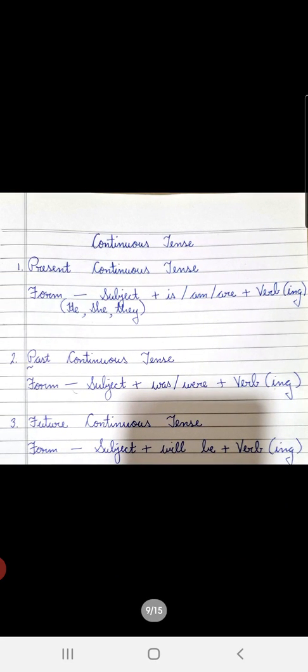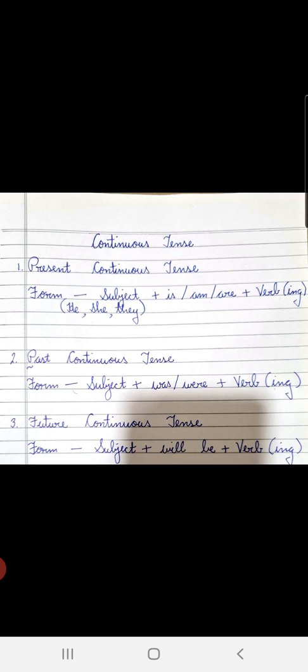Children, now let us see how we form present continuous tense. Children, in present continuous tense, you have a subject first in the sentence. He, she, they. It can be a noun also. Clear? Noun is the name of a person, place, animal or thing. Clear? Right. So, you have a subject. Then you will put a helping verb, children, is, am or are.